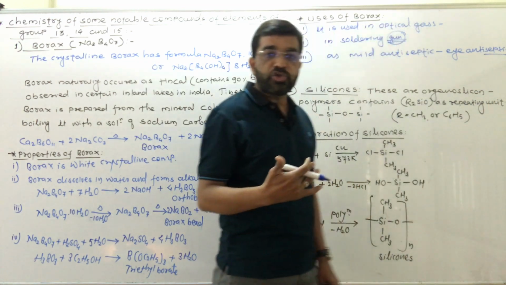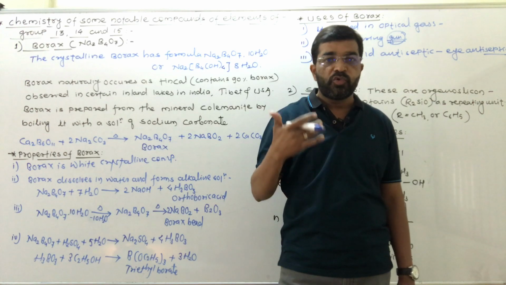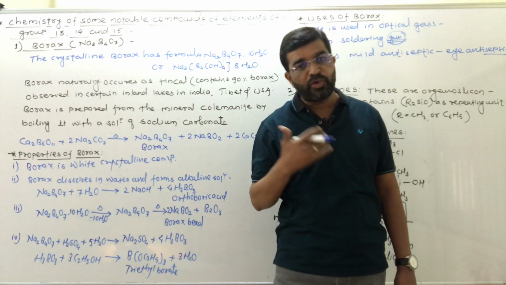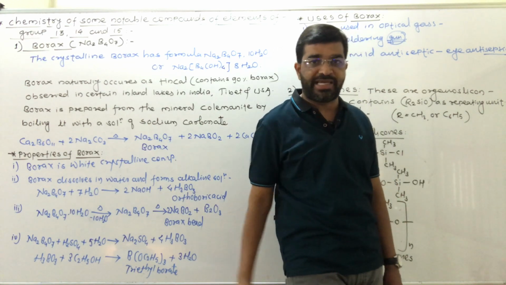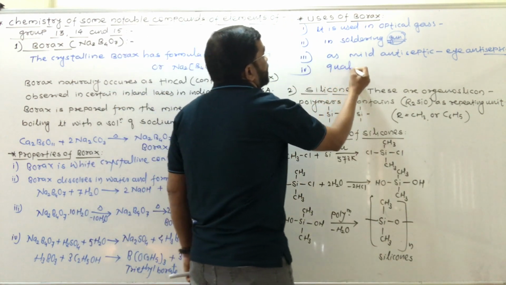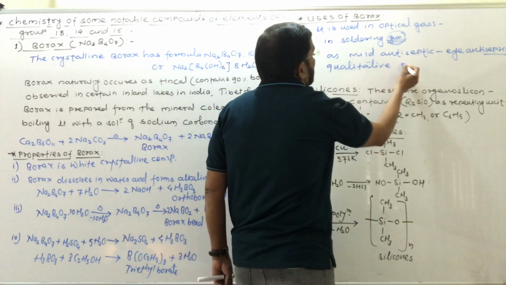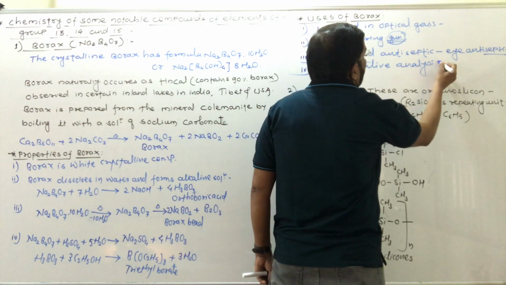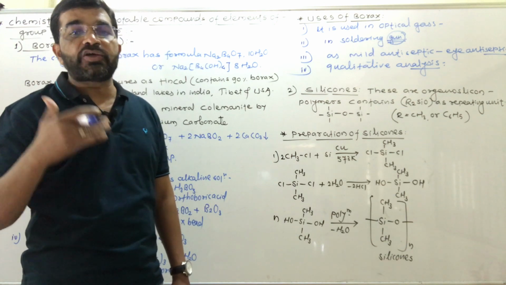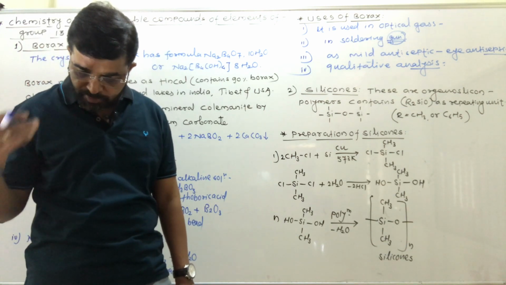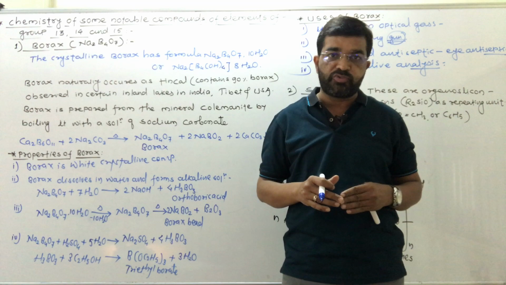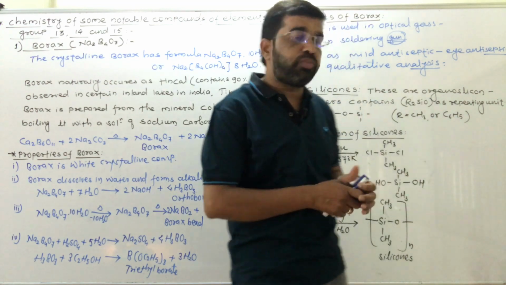In eye lotions and eye drops, borax is used. Orthoboric acid is also used in it. Borax is used in qualitative analysis in the detection of transition elements as a borax bead test, and it is also used as a brightener and in washing powder. So these are the uses of borax.